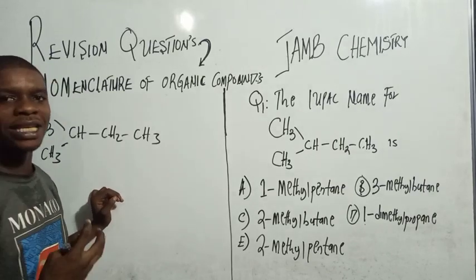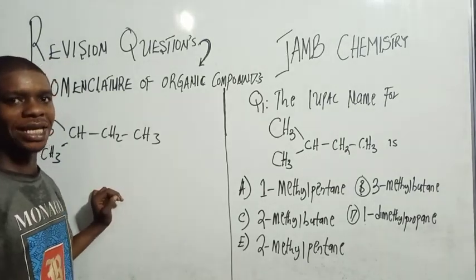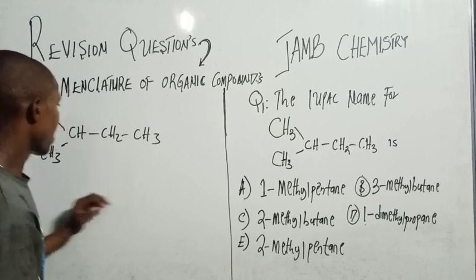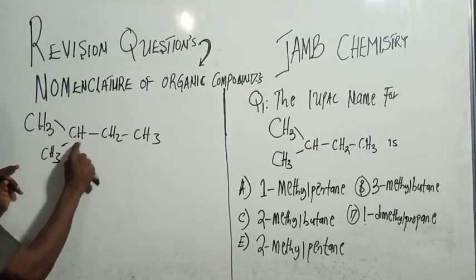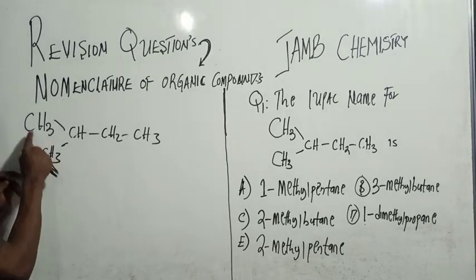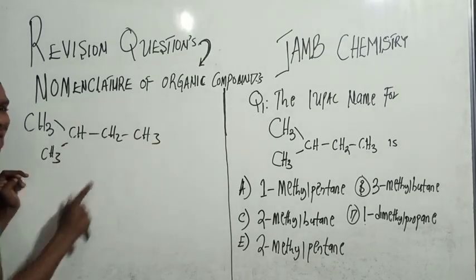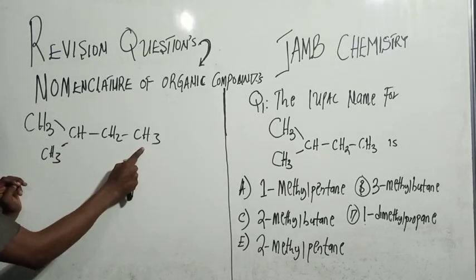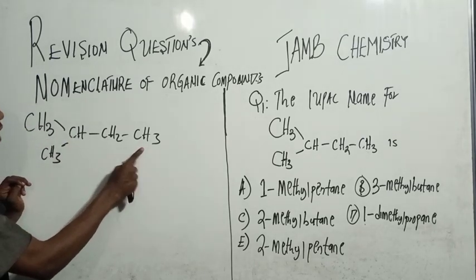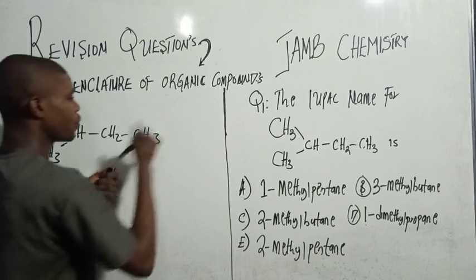Locate the chain that contains the highest number of carbon atoms. If you come from here to here, 1, 2, 3, 4. 1, 2, 3, 4. So from here to here and from here to here, they are the same thing. If I start from here to here, how many carbon atoms do you have? 1, 2, 3, 4, that is 4.